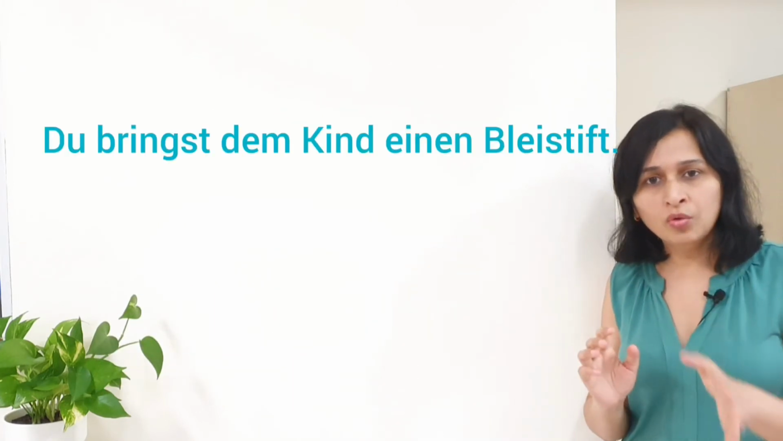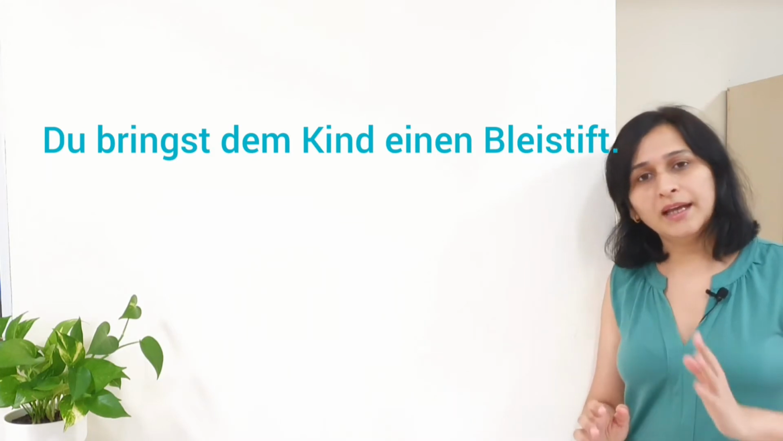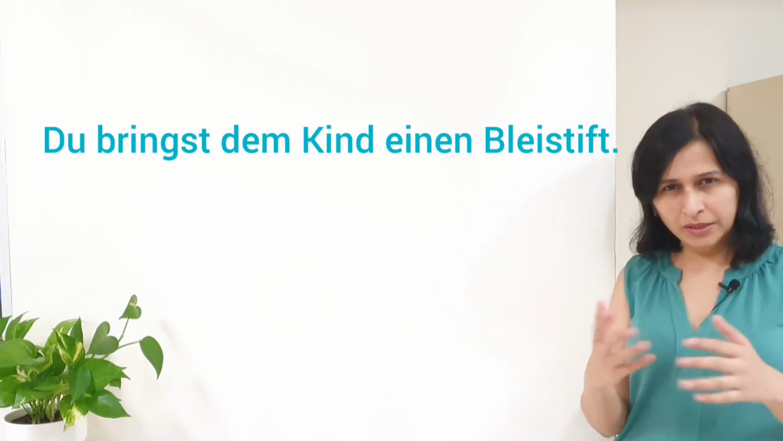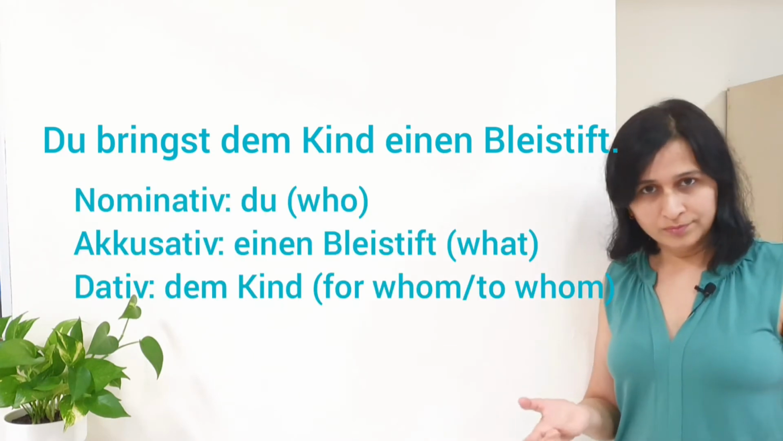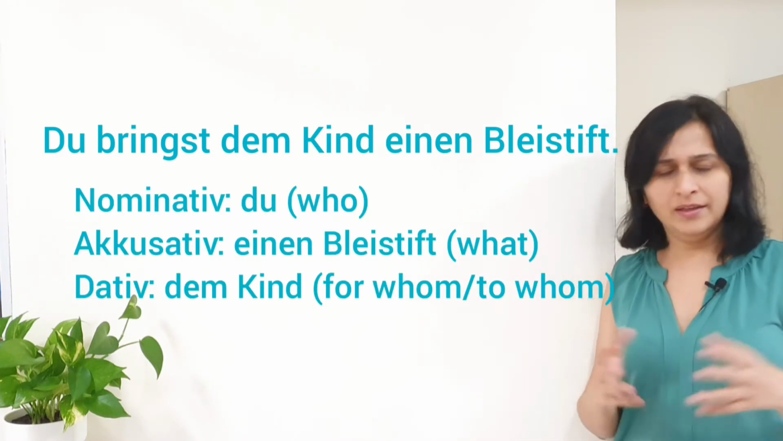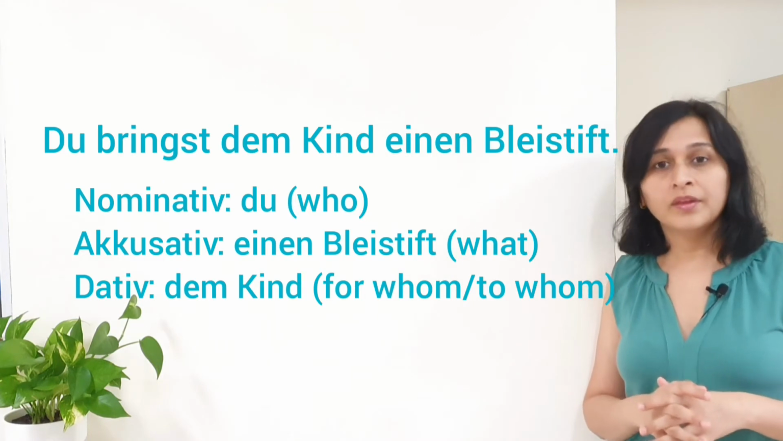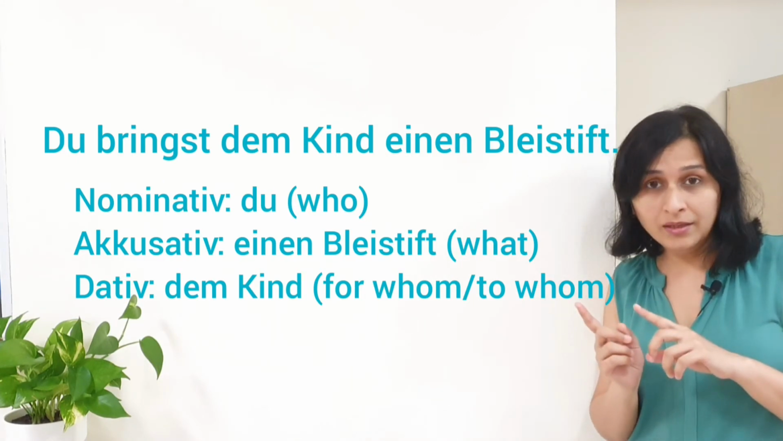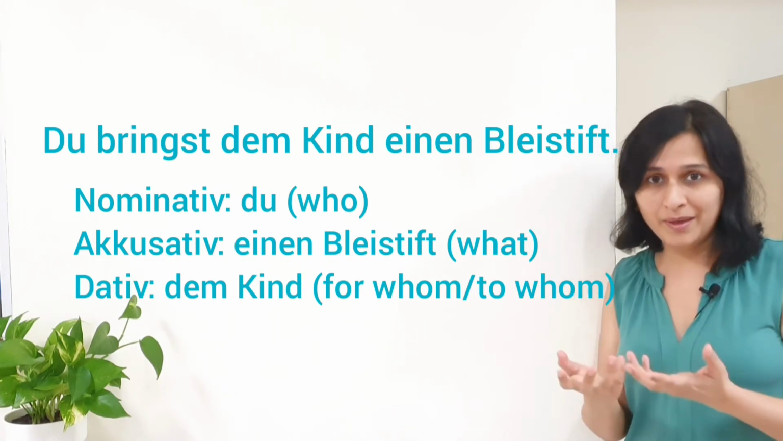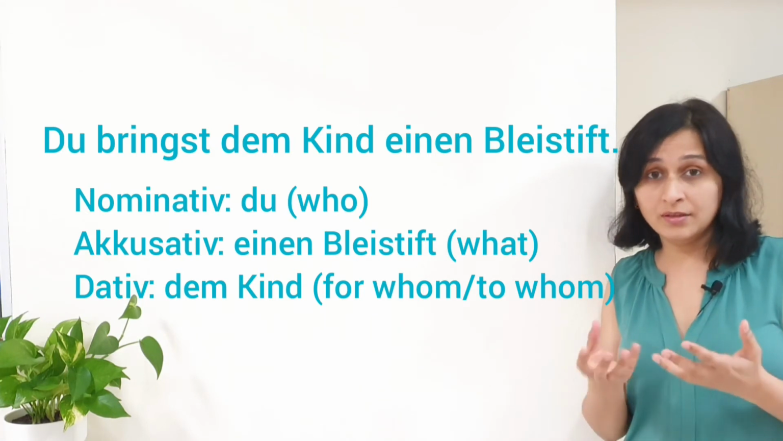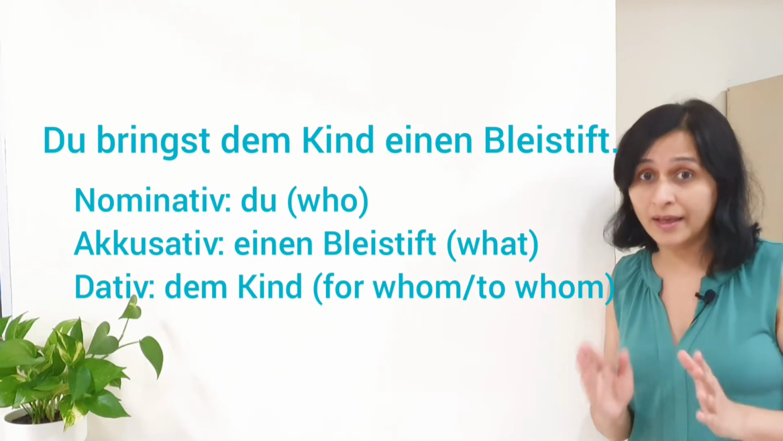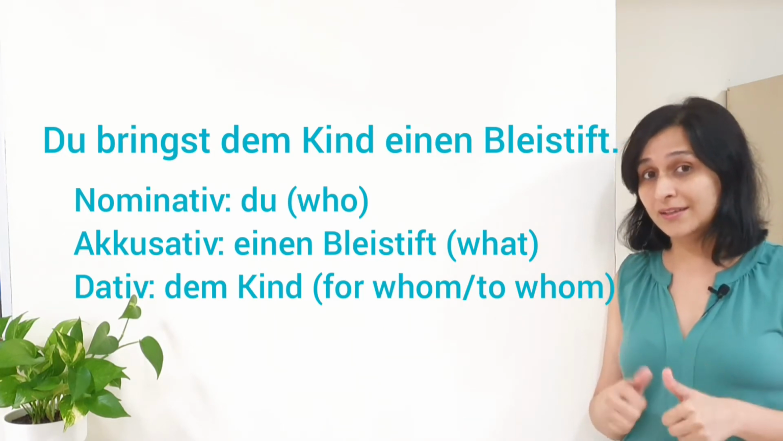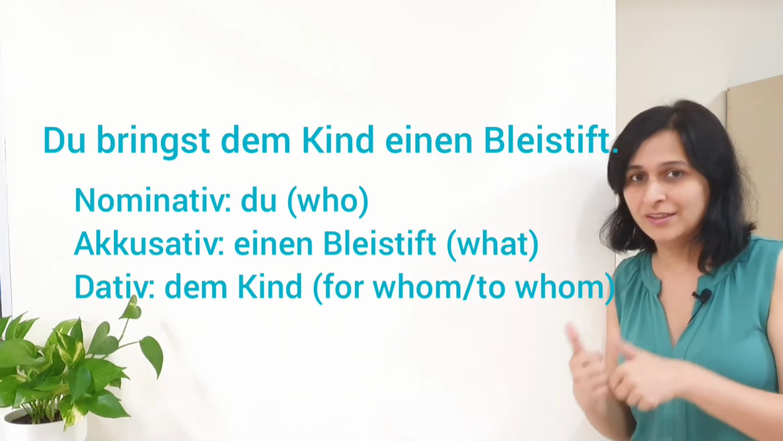Let me give you one more example. Du bringst dem Kind einen Bleistift. You bring the child a pencil. Nominative is du, yeah, that is the subject. Bringen is the verb, it means to bring. What du is bringing? Einen Bleistift, a pencil, yeah. Bleistift is a masculine noun, and here it is in accusative form, it is a direct object, that's why the article is einen Bleistift, yeah.